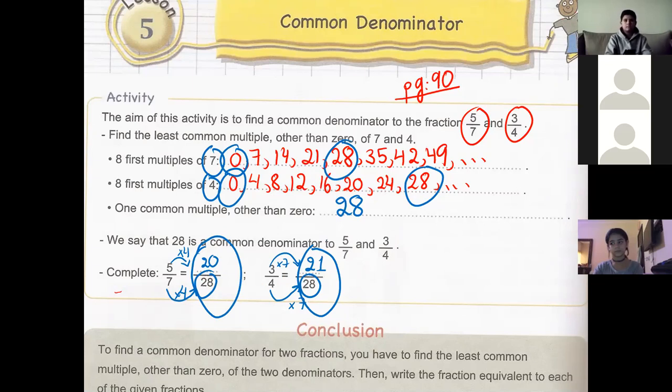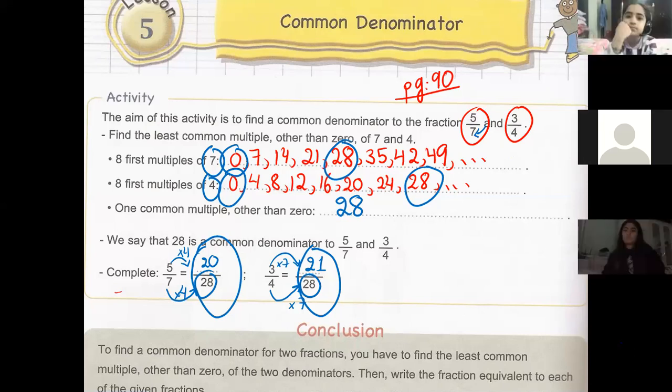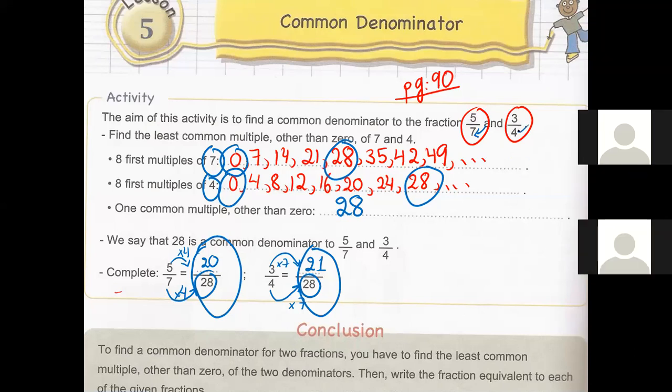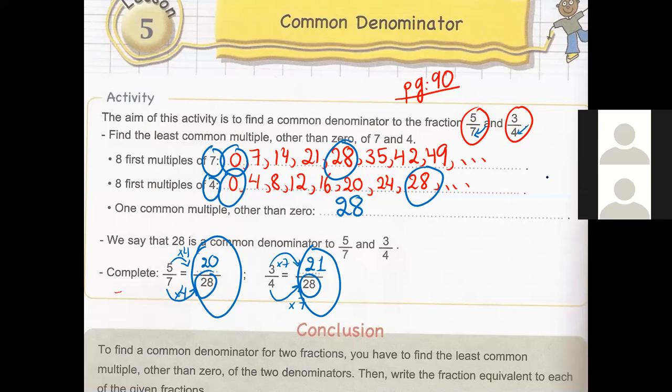How do we find the common denominator? We will make two steps. The first step, I will find the multiples of the first denominator, which is 7. Then I will find the multiples of 4. The first common multiple other than 0, we name it common denominator.